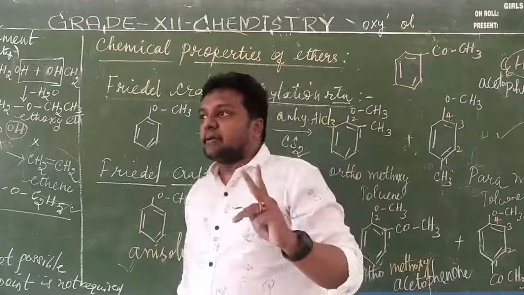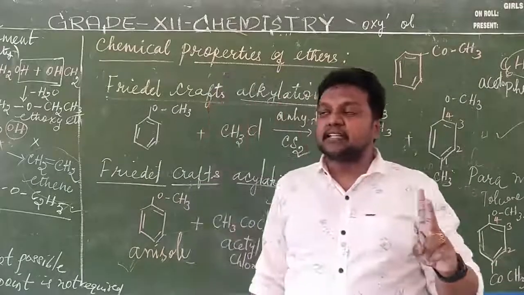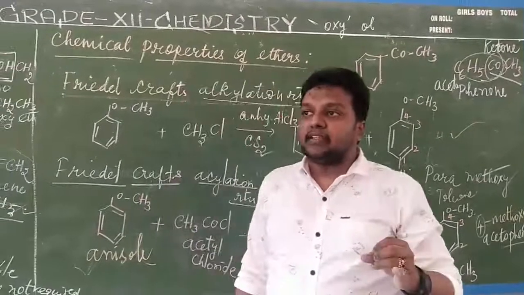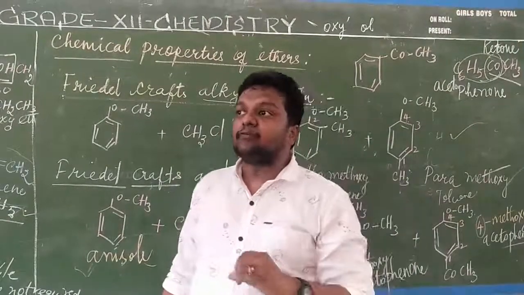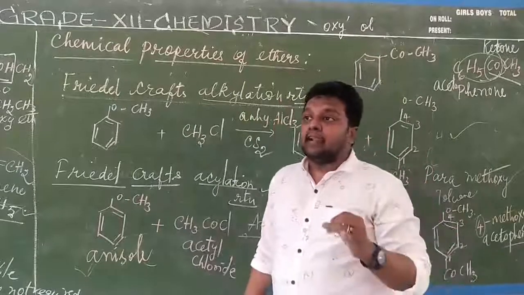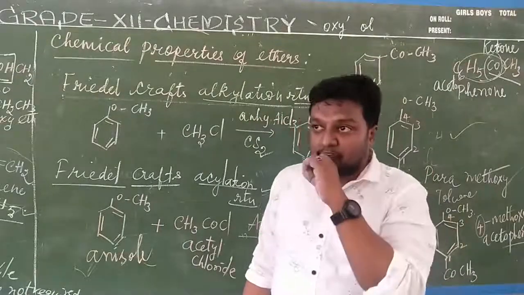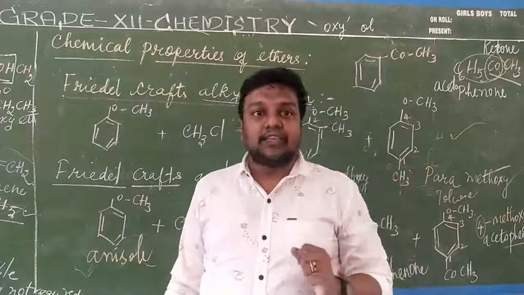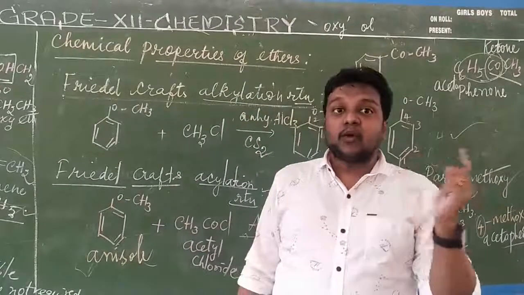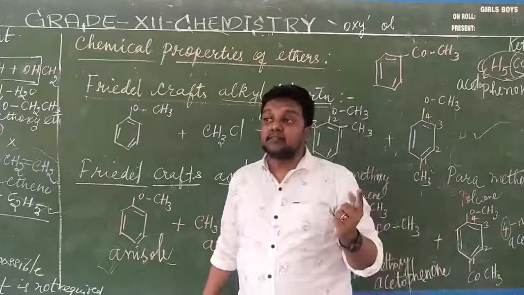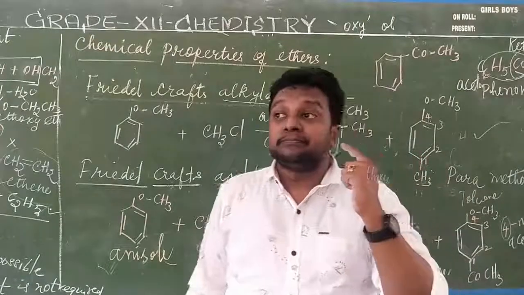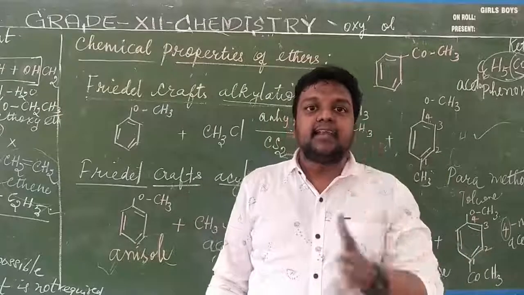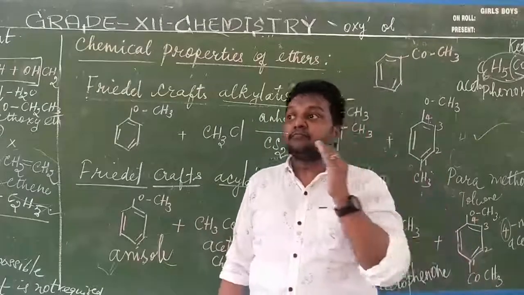Coming to the second method of preparation, that is Williamson's ether synthesis, which is a naming reaction that has to be studied. What we have to do is take an alkyl halide and combine it with sodium phenoxide, sodium methoxide, or sodium ethoxide. When the alkyl halide is combined with sodium alkoxide, it gives rise to the formation of ethers.